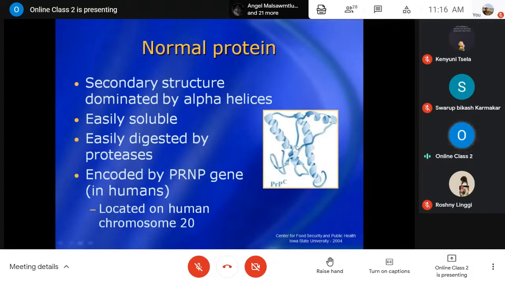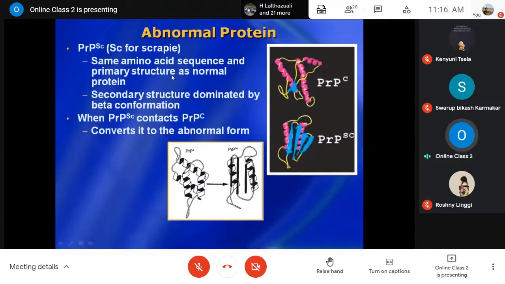and it can be easily digested by protease enzymes. Whereas the abnormal one is denoted by the symbol PrPSc. Sc stands for scrapie, one of the prion diseases, the transmissible spongiform encephalopathy mostly seen in sheep, as I have already mentioned. So Sc is used as the symbol for the abnormal protein, the infectious proteinaceous particle we call prion.